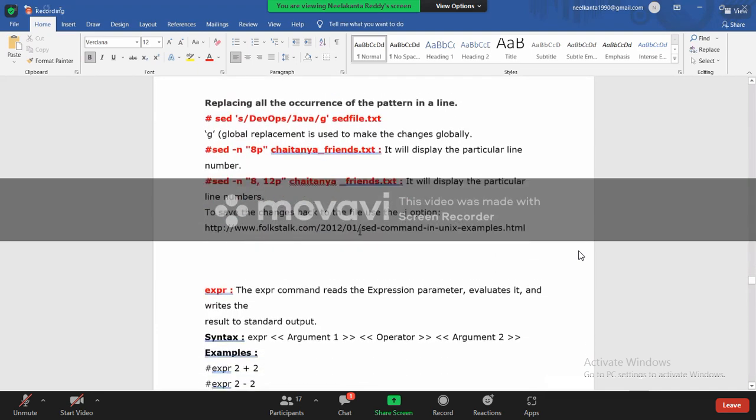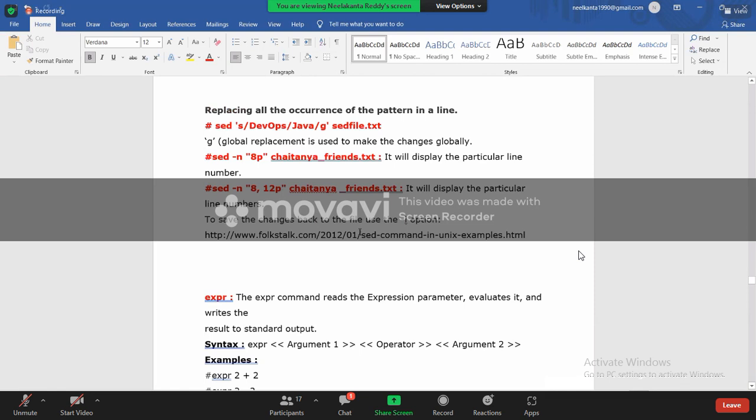Next, this sed command is not only for this purpose, it can be used for some other purposes also. What is that purpose? You tell me one thing, using the tail command, what do we do?